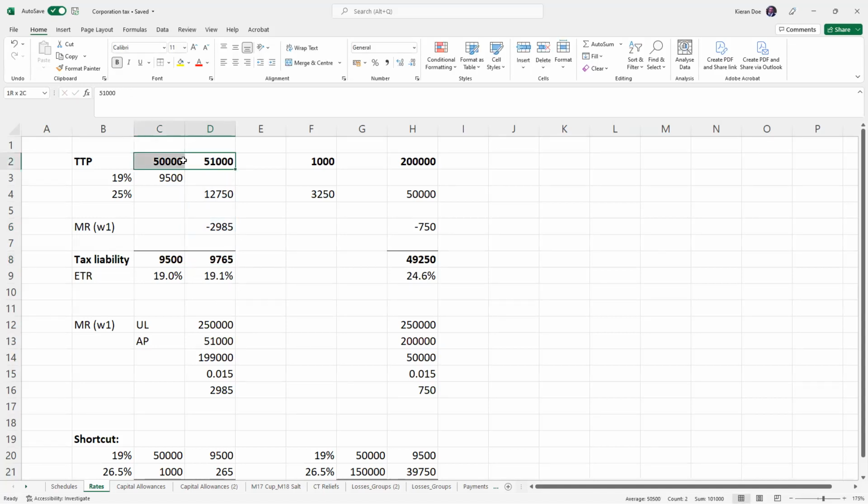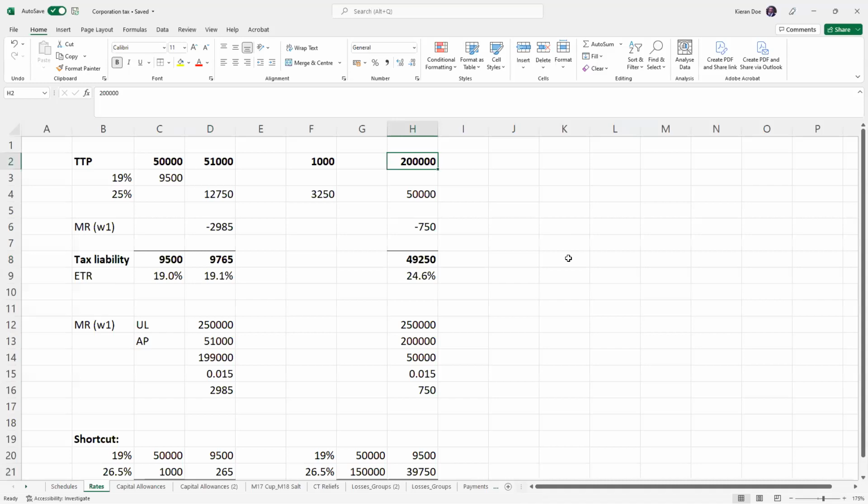And you can see if they're just above 50,000, then that should result in the tax rate only just being above 19%. What this marginal relief is doing is really smoothing that jump from 19% up to 25%. So if they're close to the 50,000 limit to pay everything at 19%, then you'd expect the effective tax rate to be close to 19%.